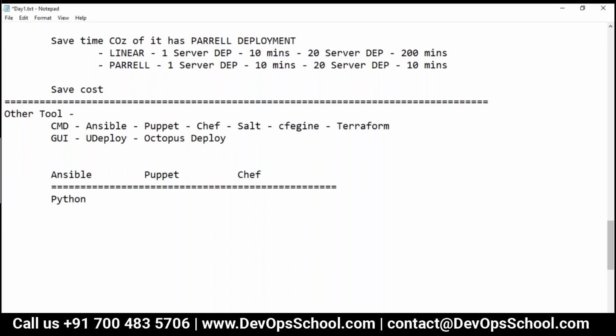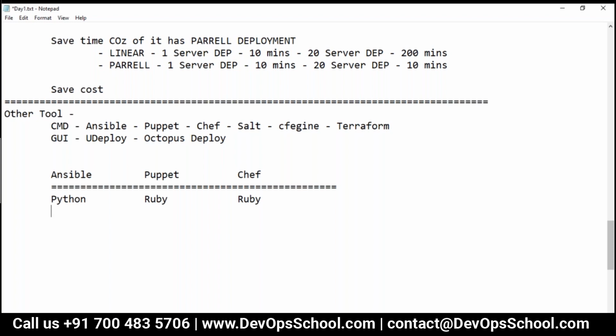But Puppet has been developed using Ruby, and Chef also has been developed using Ruby. So in a simple way, if you want to customize Ansible, then you need to know Python. If you want to customize Puppet, you need to know Ruby. If you want to customize Chef, you have to know Ruby. Now it's up to you which programming language you are familiar with and your teams are familiar with.